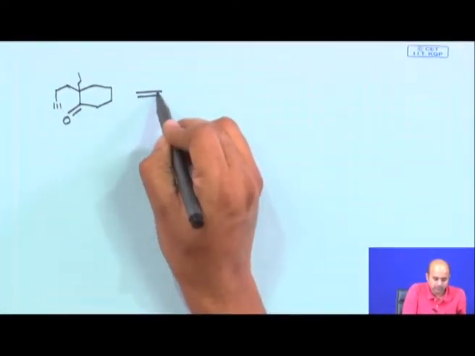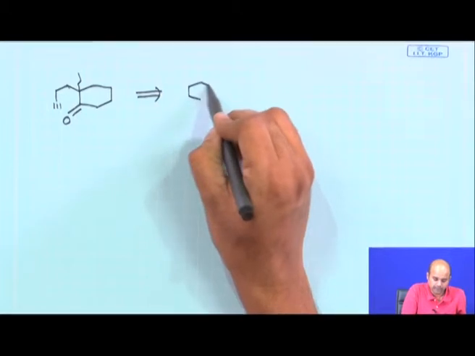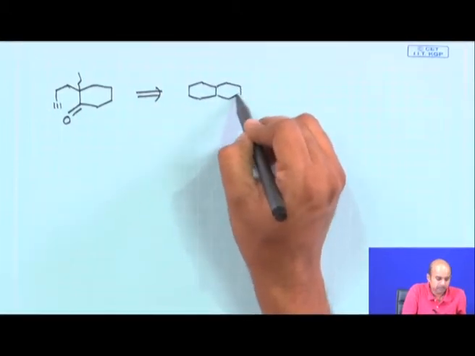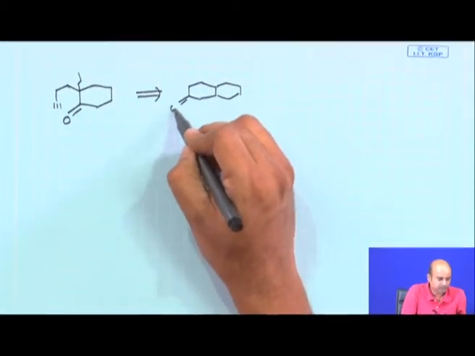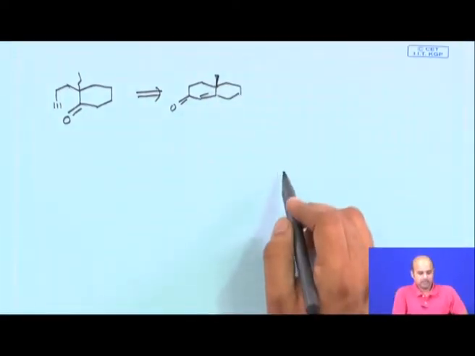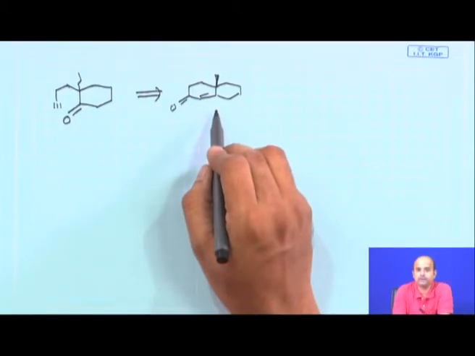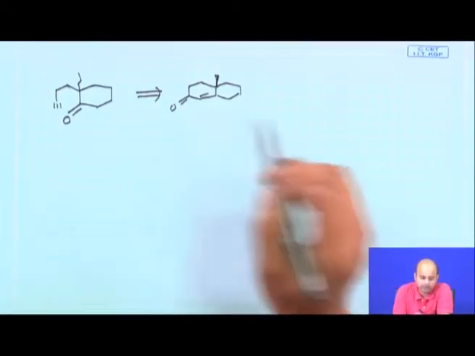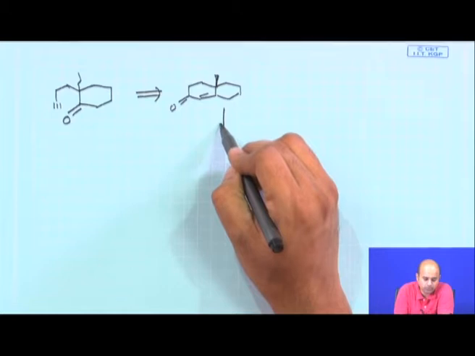The starting material given to you was a bicyclic ketone, this one. So, this reaction is nothing but an intramolecular version of the Eschenmoser fragmentation.